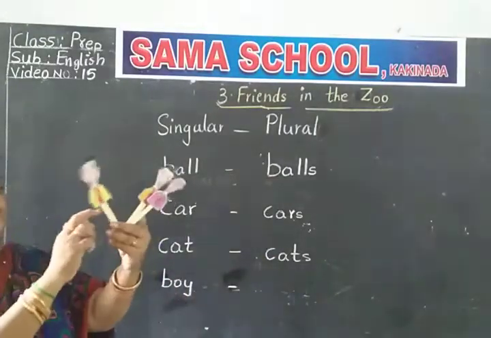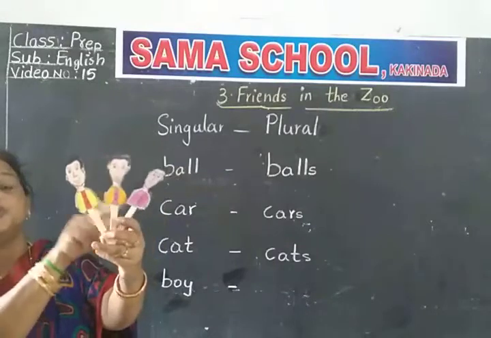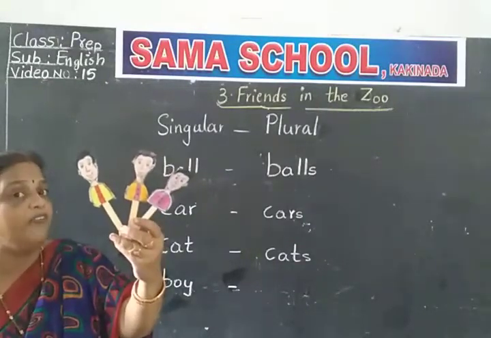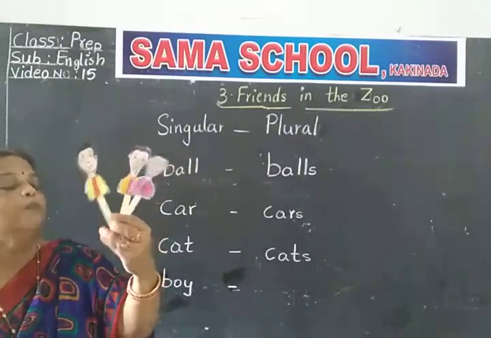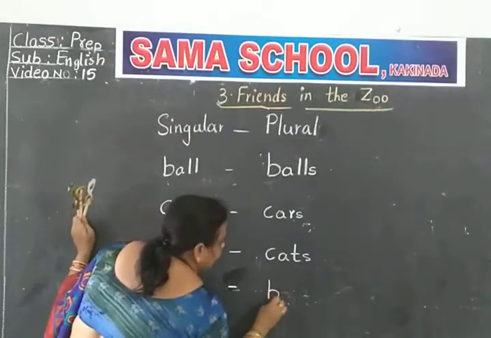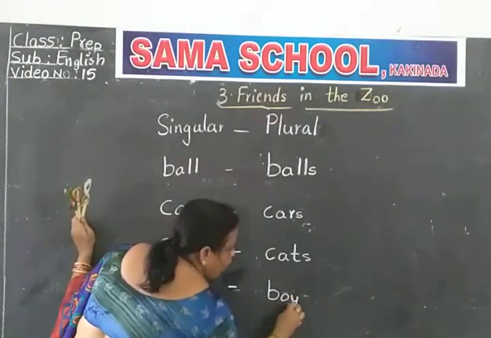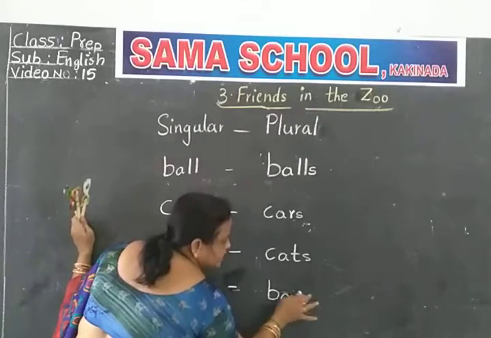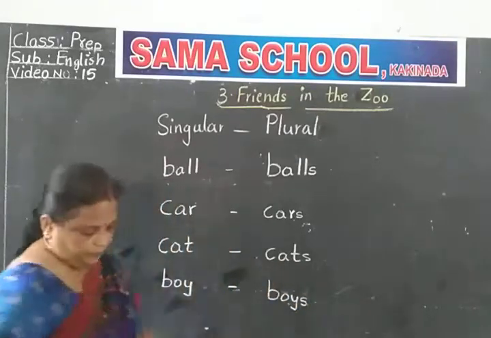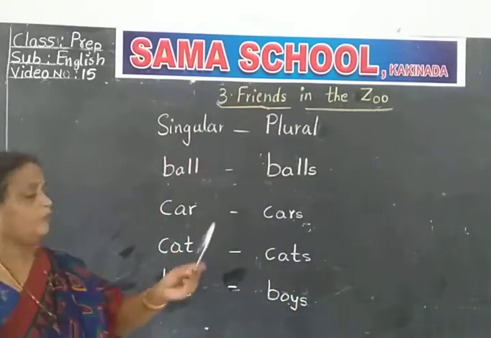If he is one, boy. You see 3 are there. 1, 2, 3. Boys. What do you say? Boys. B-O-Y. Boy. At the end of the word you should put S. Yes, boys.